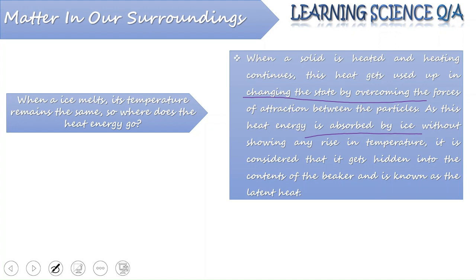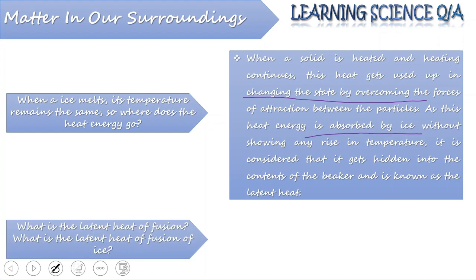That means when a solid is heated, the energy is used up in converting the solid into the liquid. That means it is used up for overcoming the force of attraction between the particles, and for this reason we don't see any rise in the temperature. And this heat is known as latent heat because it is in a hidden form.